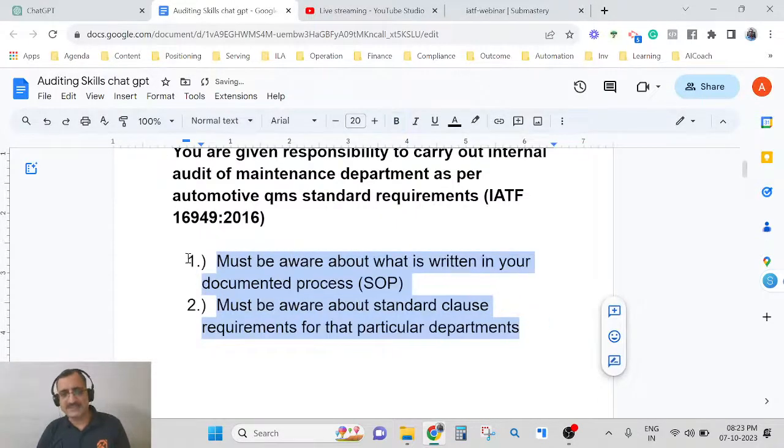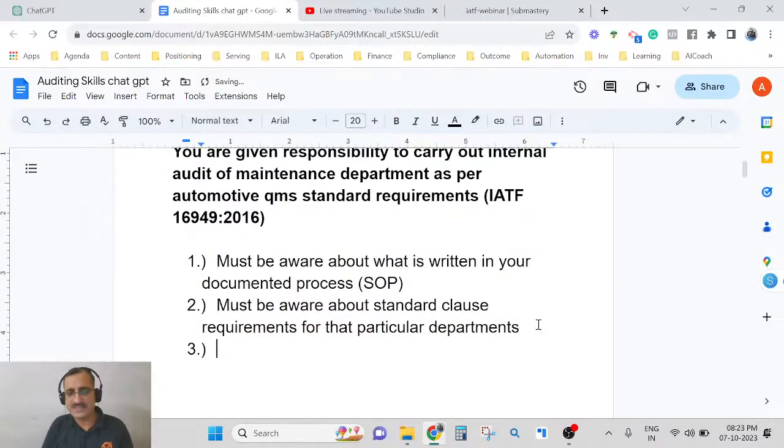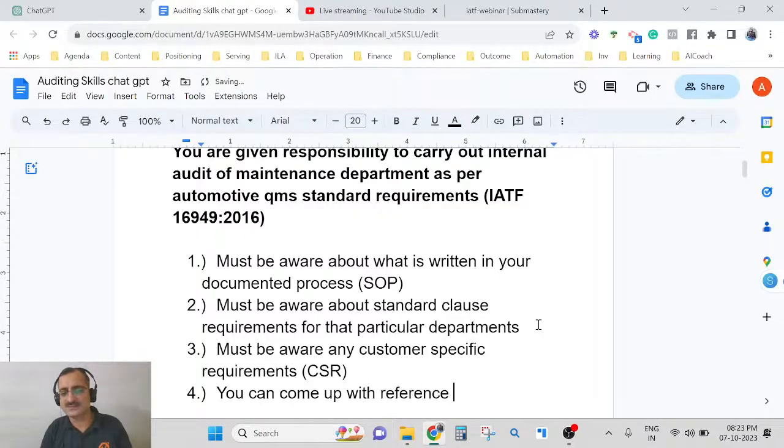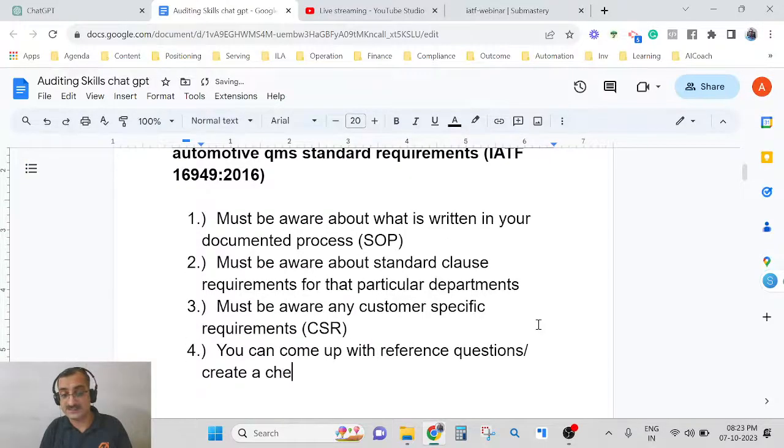Number 3 is this: you must be aware of any customer specific requirements. I'm not going to cover this today, maybe in some other session I'll talk about it. Today I'm not going to focus on CSR because it's itself a big topic. And the fourth is that then you can come up with reference questions and create a checklist just for reference.